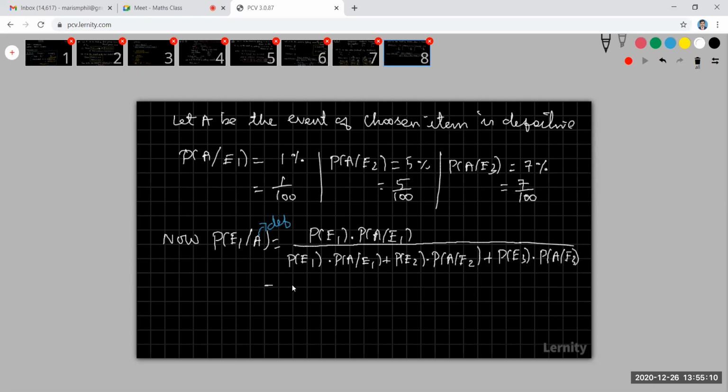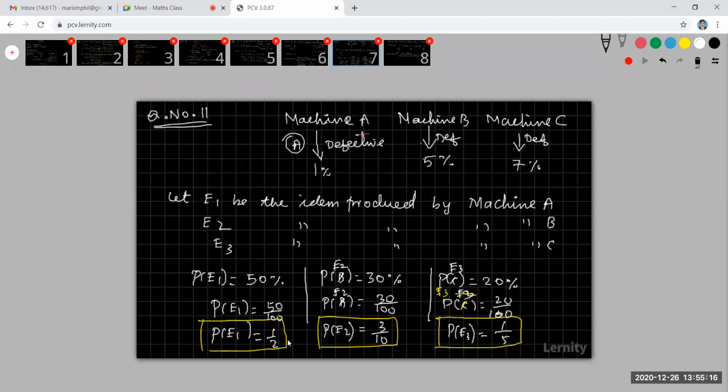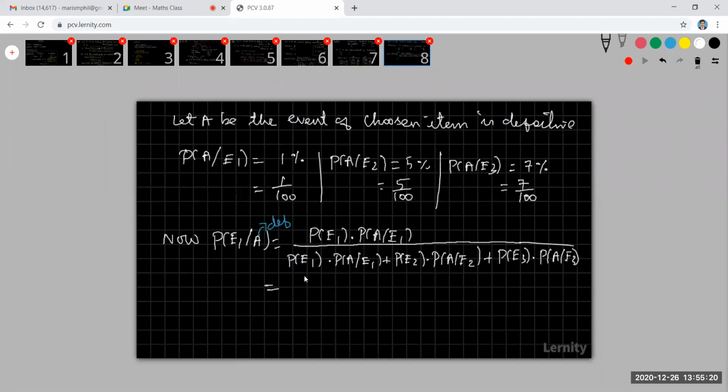Okay, students, now you know the probability of E1, probability of A given E1. What is my probability of E1? My probability of E1 is 1 by 2, 3 by 10, 1 by 5. So this is 1 by 2 into probability of A given E1, which is 1 by 100, whole divided by, here also, 1 by 2 into 1 by 100 plus